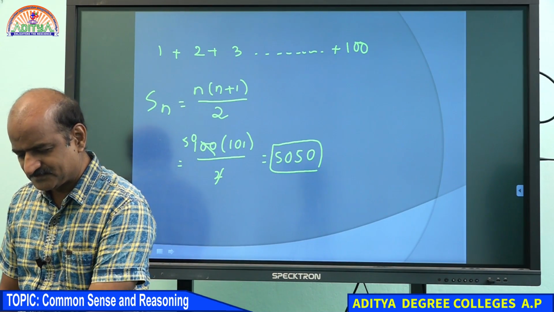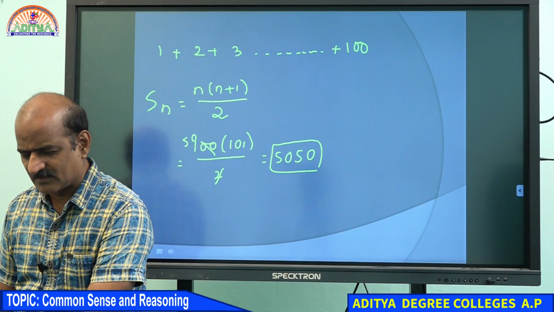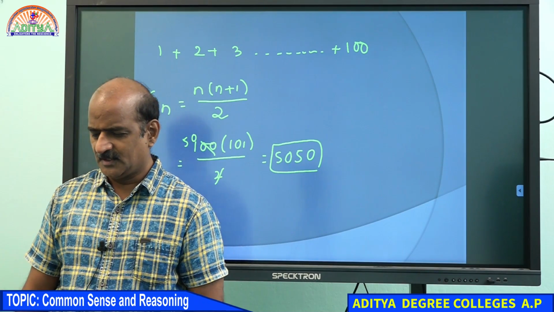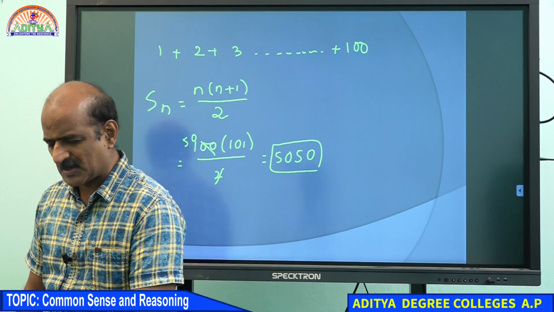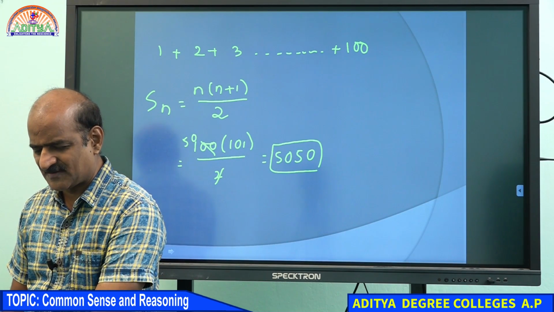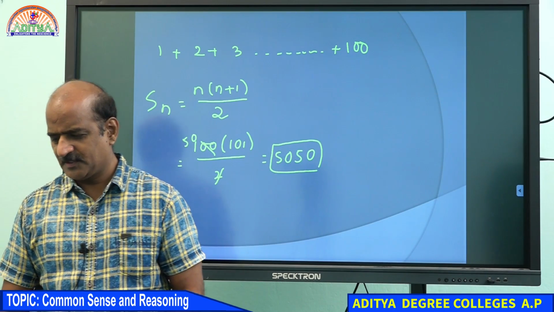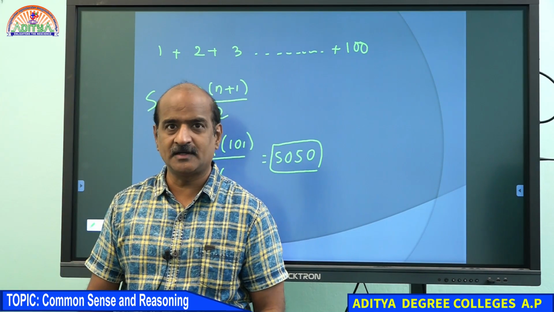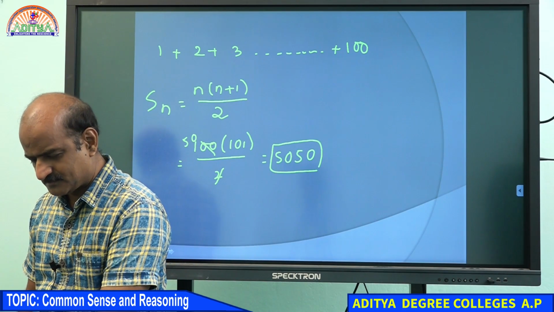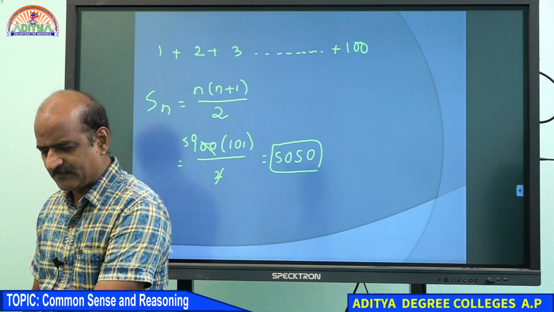What? Wonderful. 5050. It is not 505, it is 5050. I hope you understand. Student, am I clear to you? Please respond. Do you understand why we get this 5050?